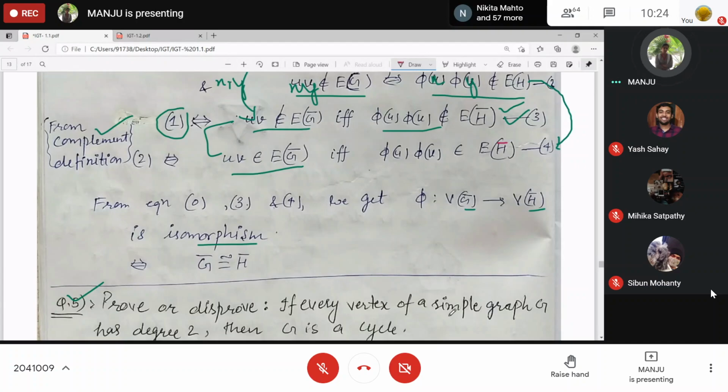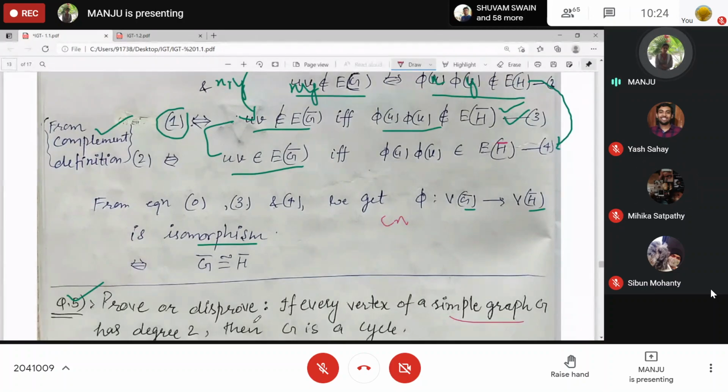Make sure it says simple graph here. It's not written that it has to be connected or disconnected. Now you tell me, is it true? If it's connected, then it's true. What about disconnected? If it is disconnected, then it is not a cycle. It will be a cyclic graph, but not a cycle. Cycle means it is of the form Cn, right? So give me that counterexample.